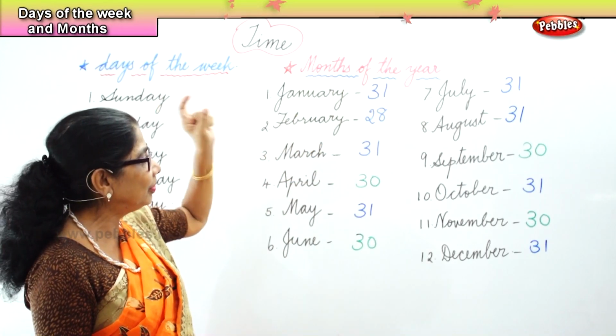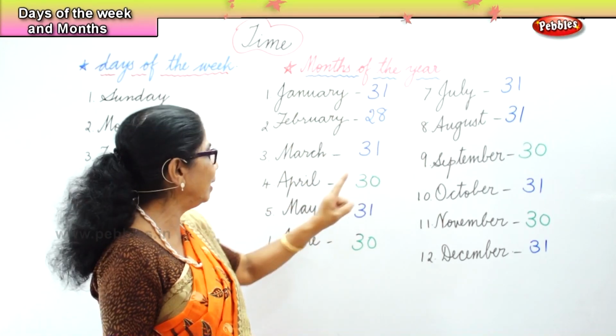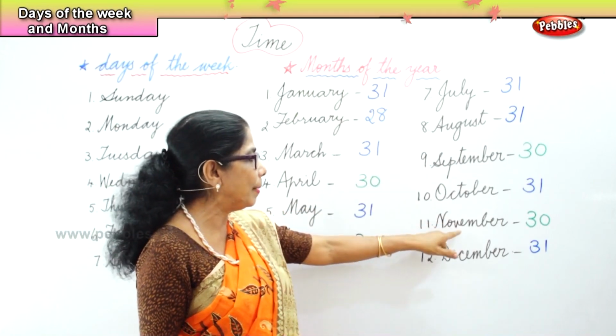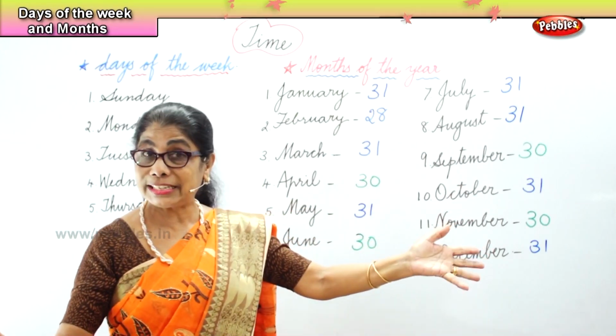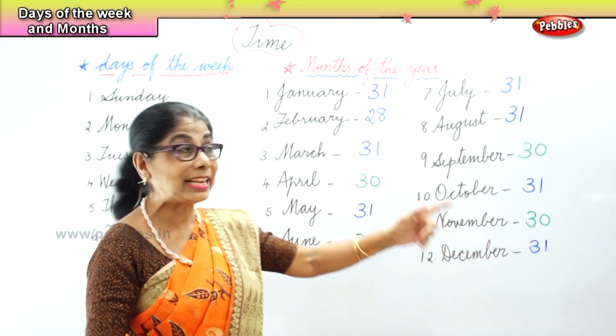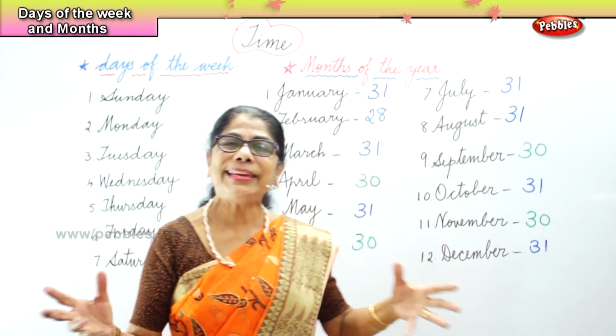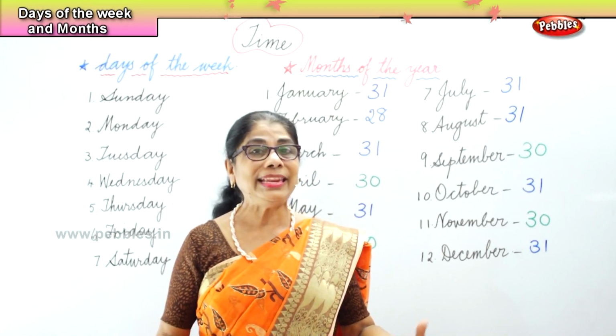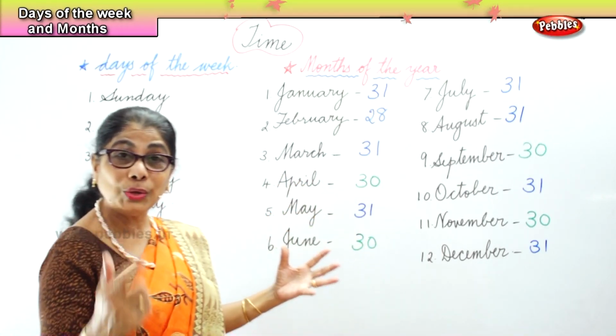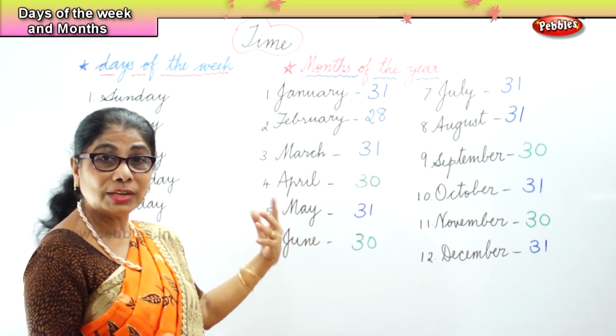Say it again. 30 days has September, April, June and November. All the rest have 31 except February, which has 28 days and 29 in every leap year. So that's how you remember whether it is 30 days or 31 days.